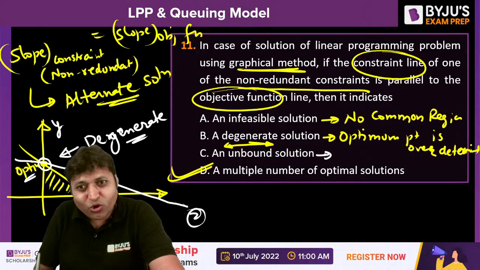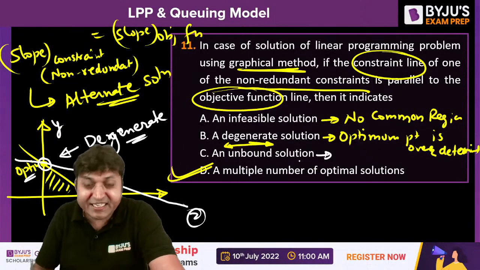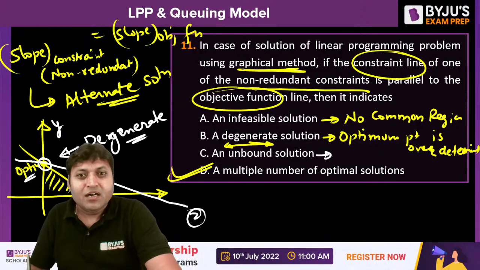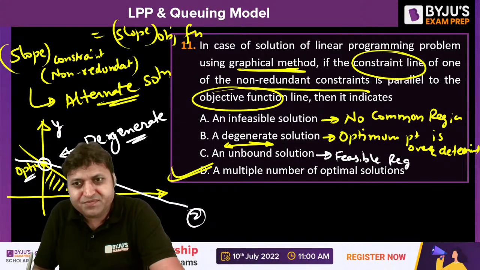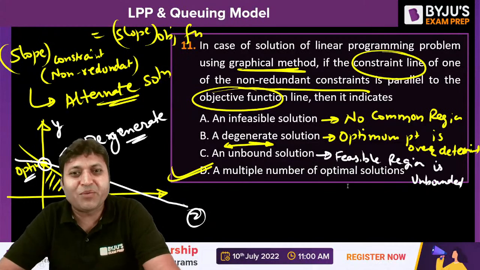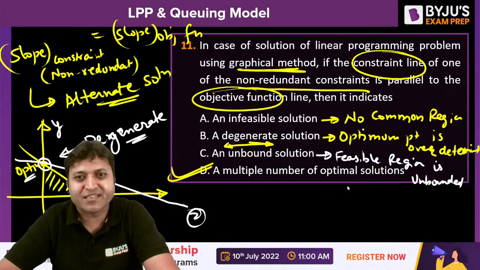What is an unbounded solution? We have already discussed. An unbounded solution occurs when the feasible region is unbounded. It means there is a solution, but we cannot determine it using the constraints.